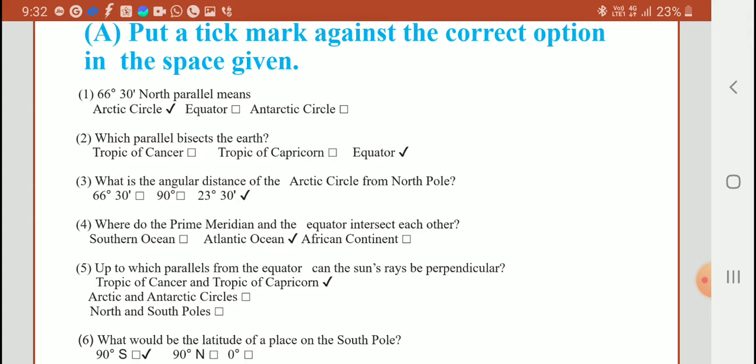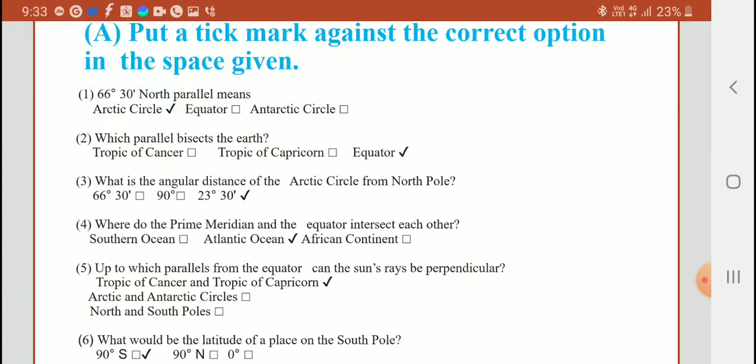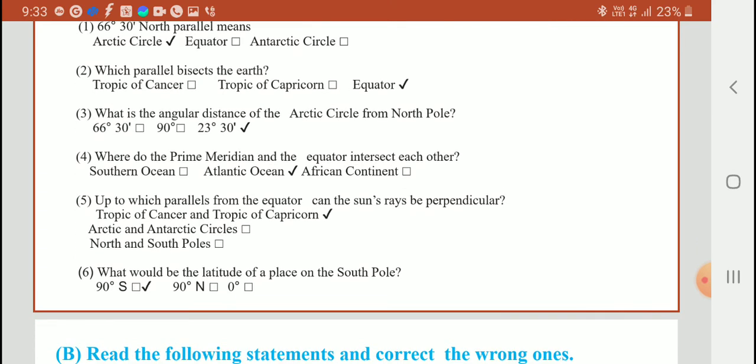Fourth one, where do the prime meridian and the equator intersect each other? Answer: Atlantic Ocean. Question 5. Up to which parallel from the equator can the sun rays be perpendicular? Answer: Tropic of Cancer and Tropic of Capricorn. Question 6. What would be the latitude of a place on the South Pole? Answer: 90 degrees south.